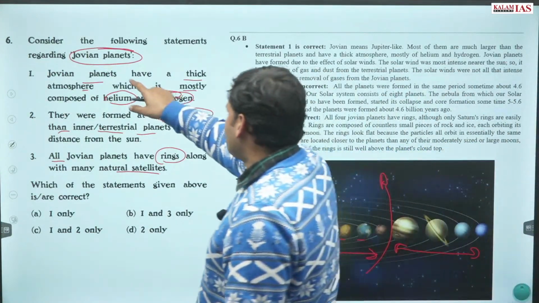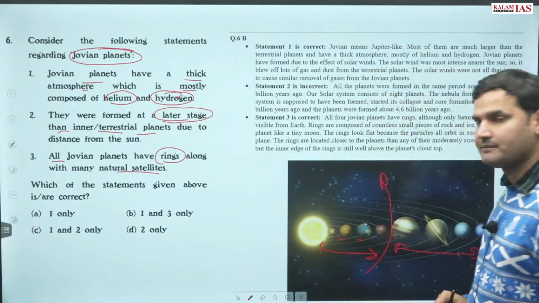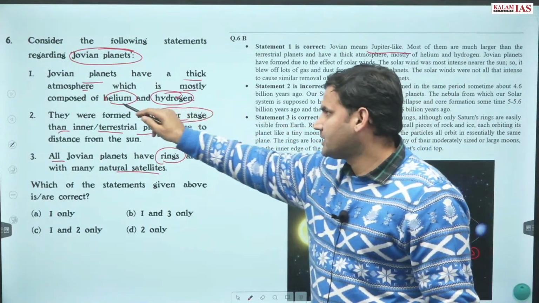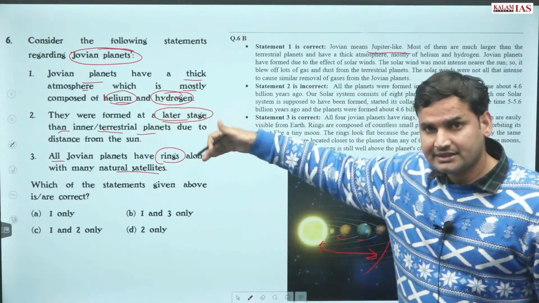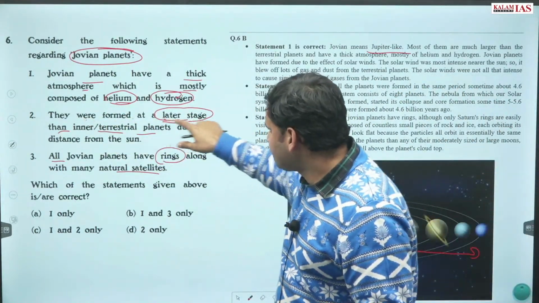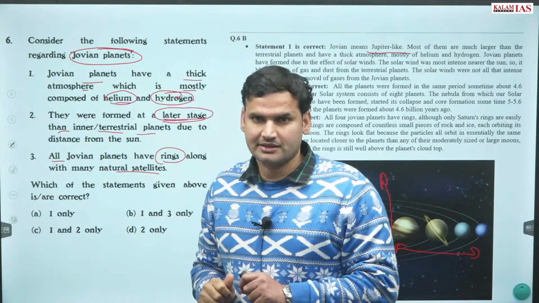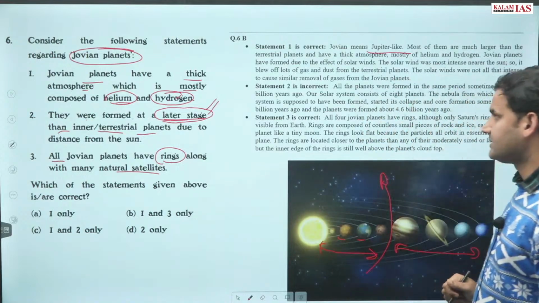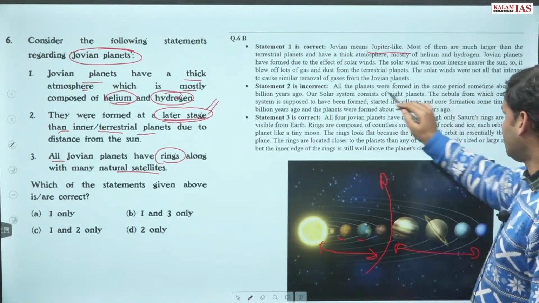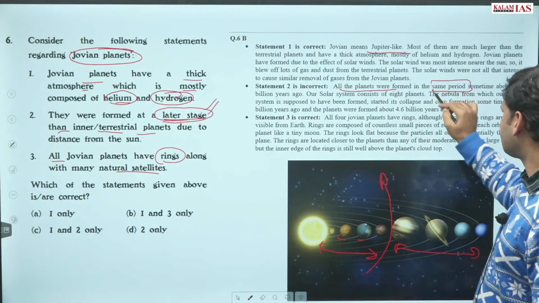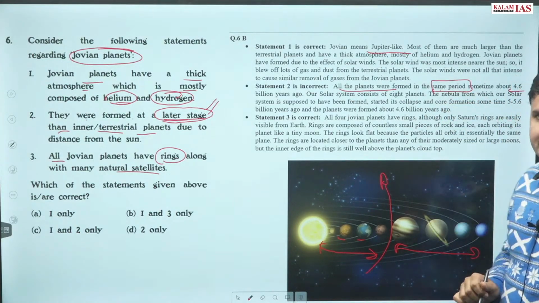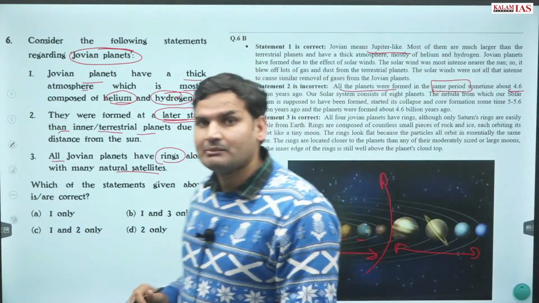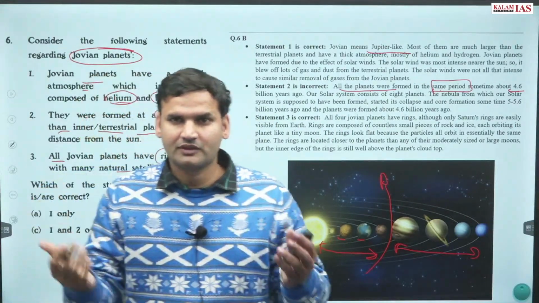So the first statement, Jovian planets have a thick atmosphere. Yes, this statement is correct. Have a thick atmosphere and mainly it is composed of helium and hydrogen. But जैसे ही second statement देखेंगे, they were formed at a later stage. No, they were not formed at a later stage. जैसे ही यहाँ पे आप पढ़ेंगे later stage, this is the keyword. So all the planets were formed in the same period, around 4.6 billion years ago. Because this you read in your nebular hypothesis, condensation of the nebula, all of this.